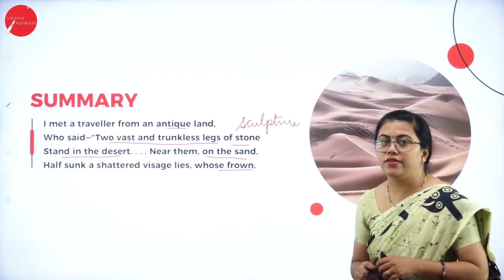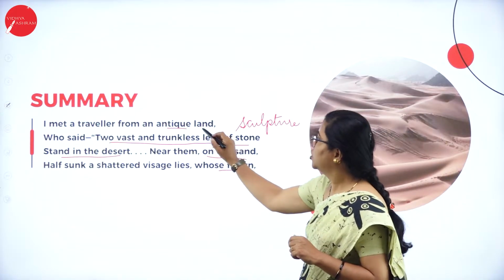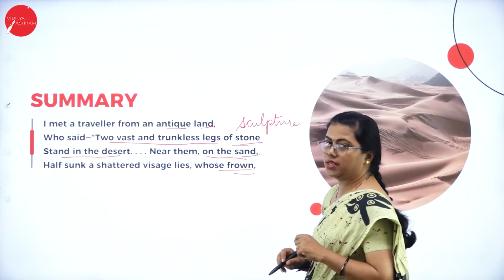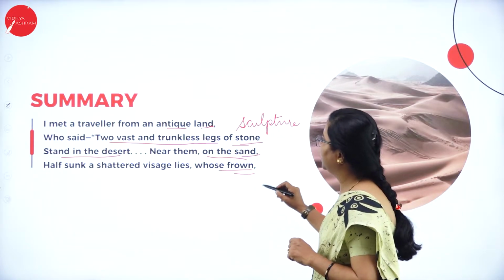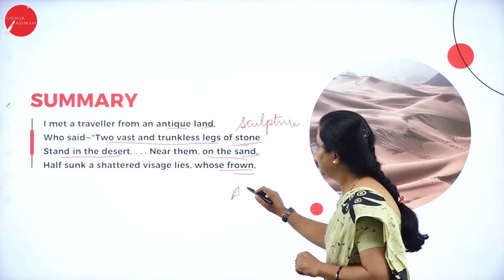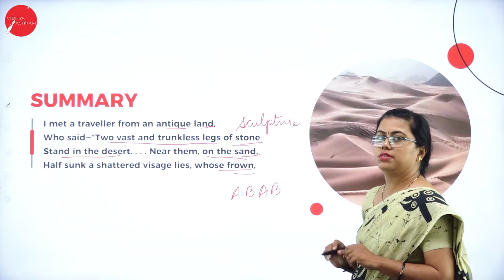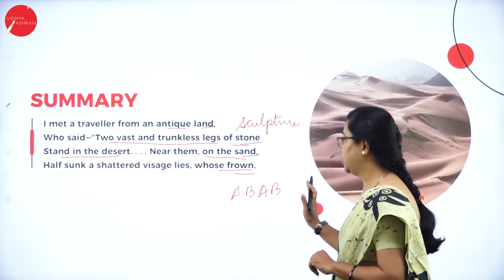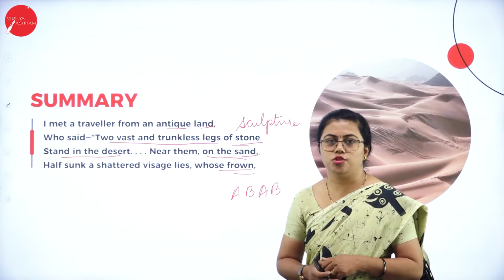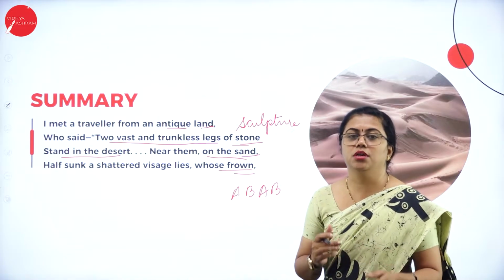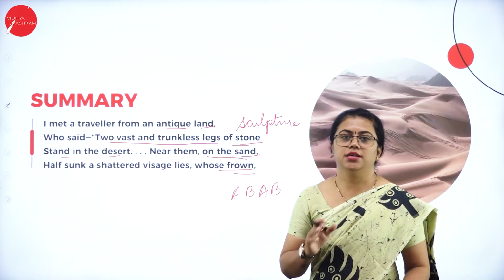So let us just have a look at the rhyming words here. Land, sand is rhyming, and stone, frown is rhyming here. So you can give the rhyme scheme as A, B, A, B. This is the rhyme scheme for this stanza, and this continues in further stanzas also. So in this stanza, the traveler is talking about the broken sculpture in the desert.